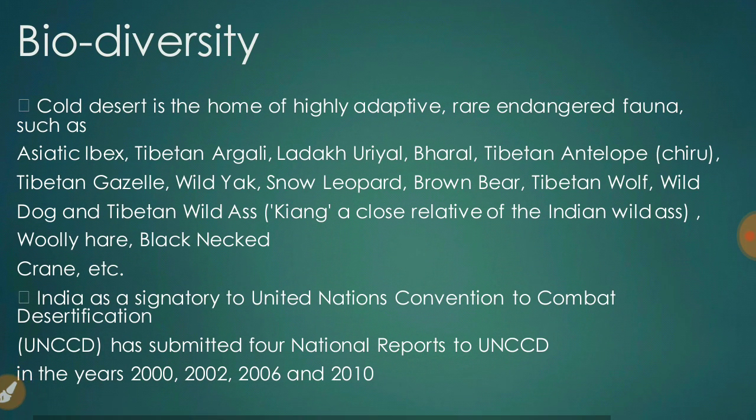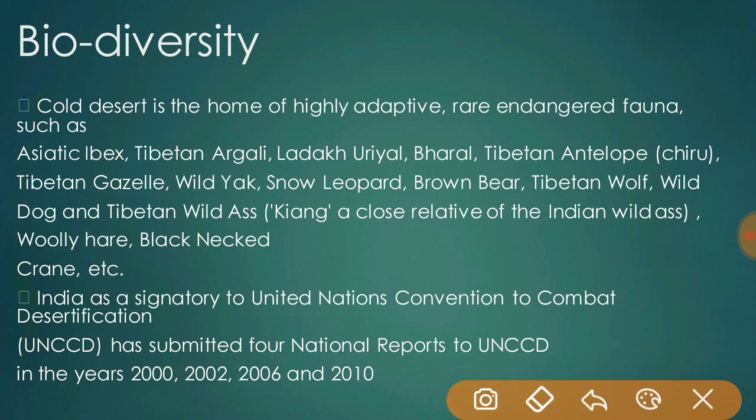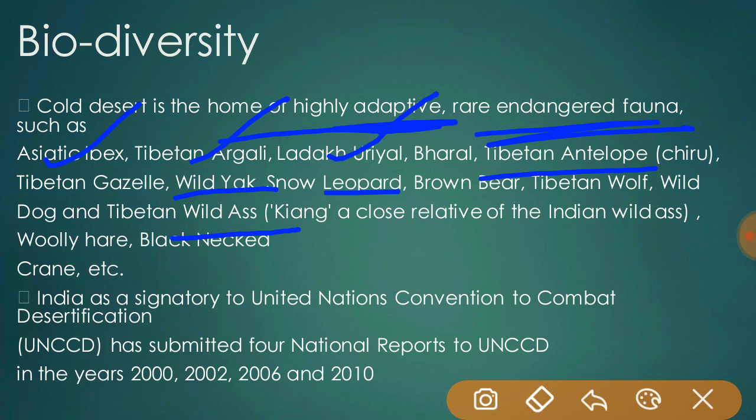Next one is biodiversity. Biodiversity of the cold desert. The cold desert is the home of highly adaptive, rare, endangered fauna such as Asiatic ibex, Tibetan argali, Ladakh urial, bharal, Tibetan antelope, wild ass, wild yak, snow leopard, brown bear, Tibetan wolf, and black-necked crane, etc.